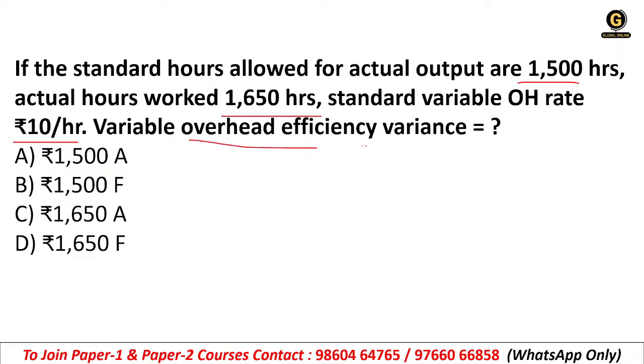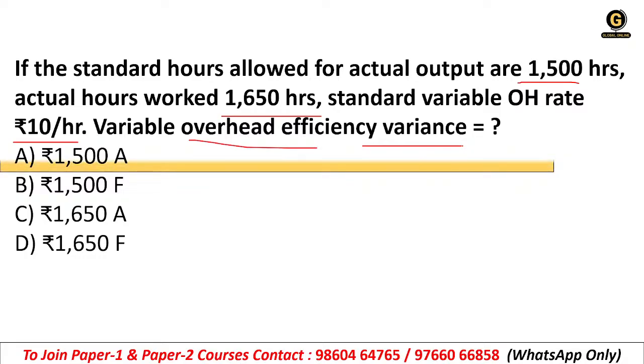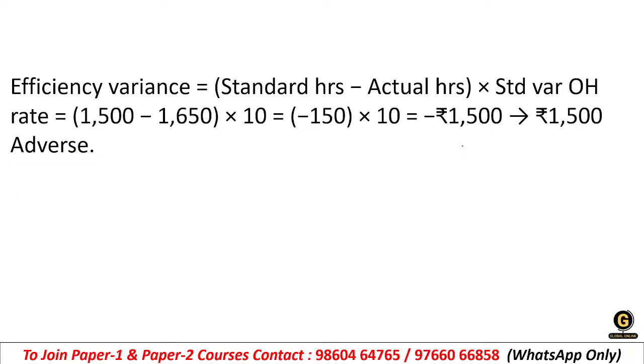We have discussed this formula yesterday. So the right answer is 1500 adverse.